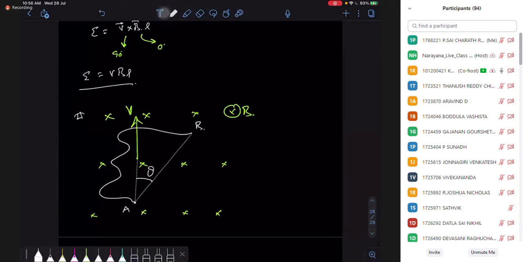So AB is a wire. Find the motional EMF between A and B.